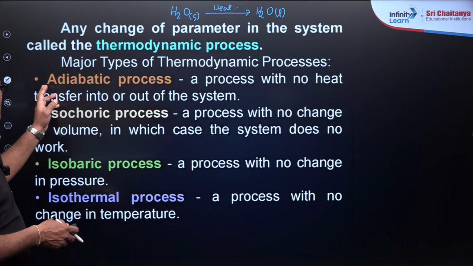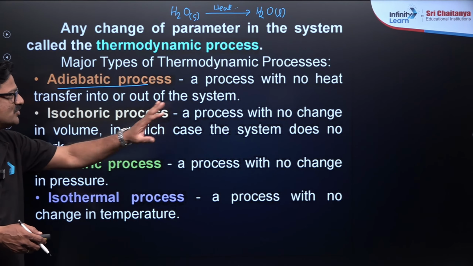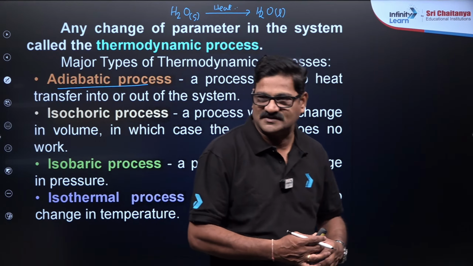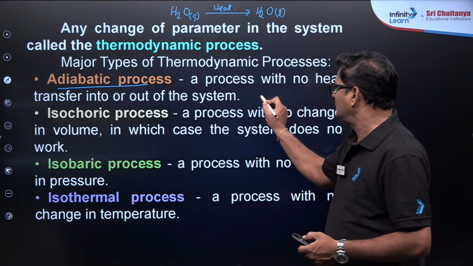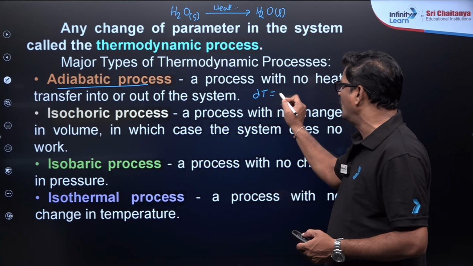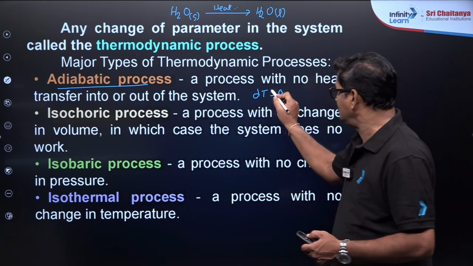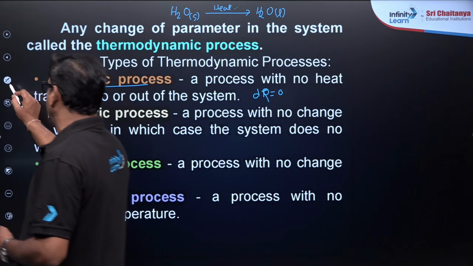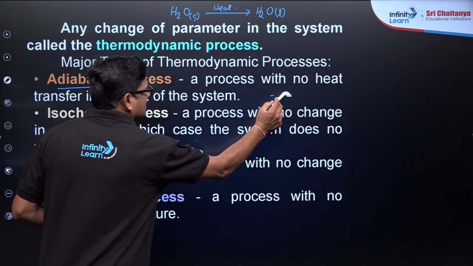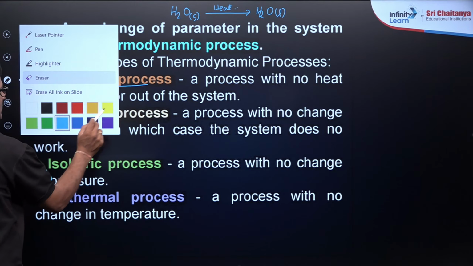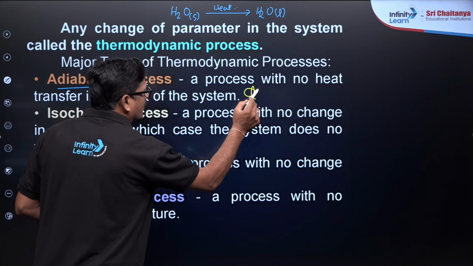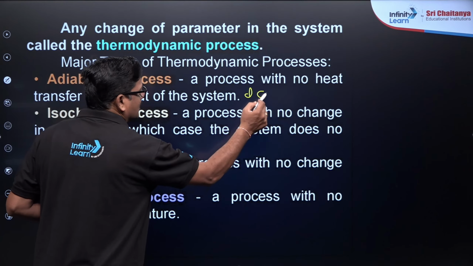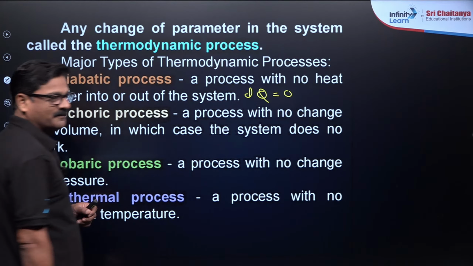So, let us say adiabatic process, a process with no heat transfer into or out of the system. इसमें change in the temperature 0 होगा. Change in the heat is going to be 0 होगा. That is called adiabatic process. I will rewrite this. That is going to be dq is equal to 0. Change in the heat of the system is going to be 0.